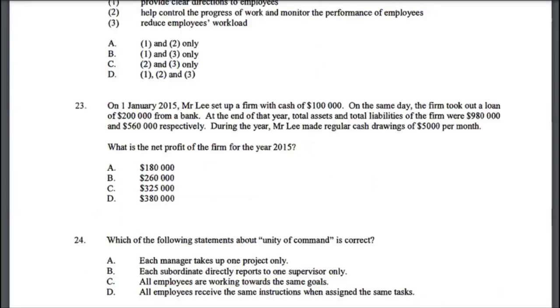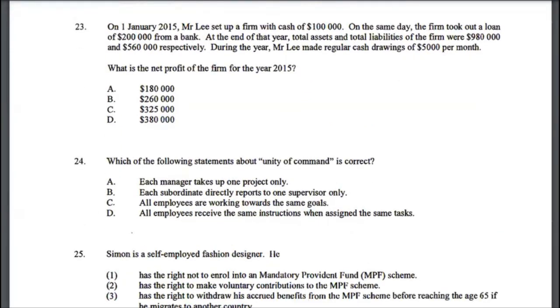Let's look at multiple choice 23. On 1st January 2015, Mr. Lee set up a firm with cash $100,000. On the same day, the firm took out a loan of $200,000 from the bank. At the end of that year, total assets and total liabilities of the firm were $980,000 and $560,000. During the year, Mr. Lee made regular cash drawings of $5,000 a month.